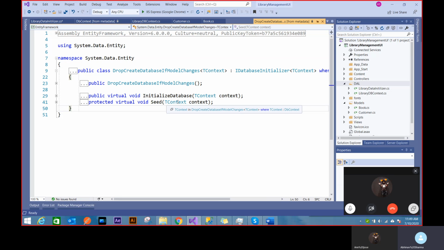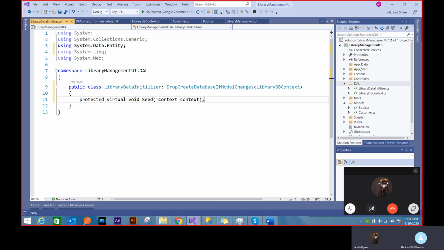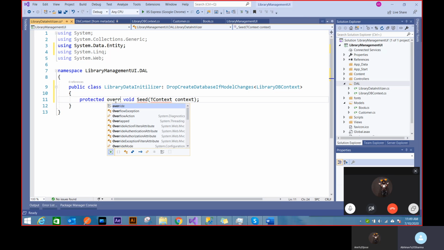If you have made it specifically for DB context, then it'll break apart. So it has to be very generic. It can take any kind of context, whosoever is deriving it, it can take that context, which is what it has to go with. That's how it should work. I'll use the seed function, and again you can imagine me overriding it because I want to use the seed.